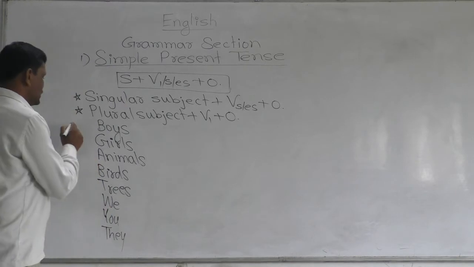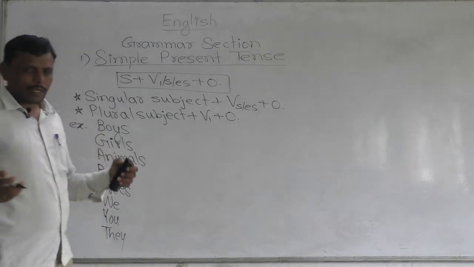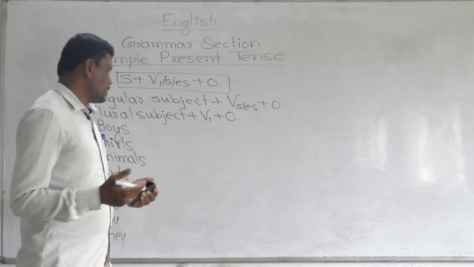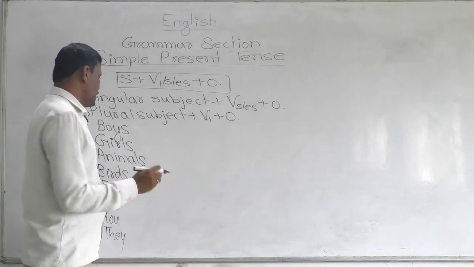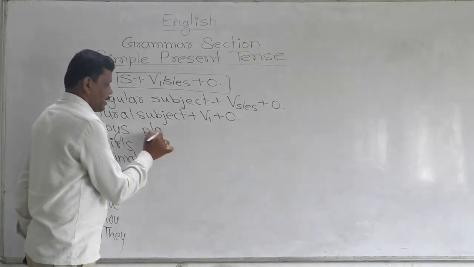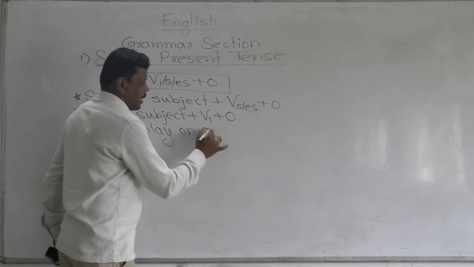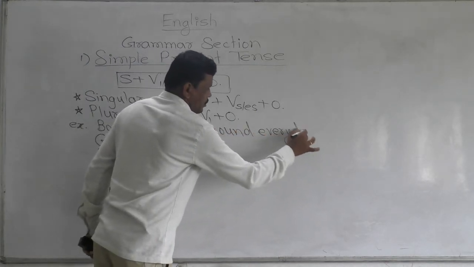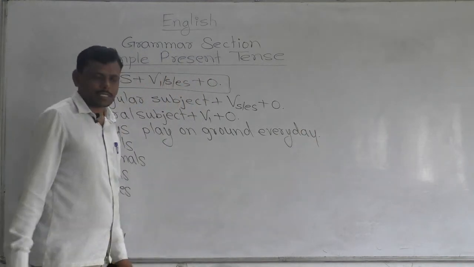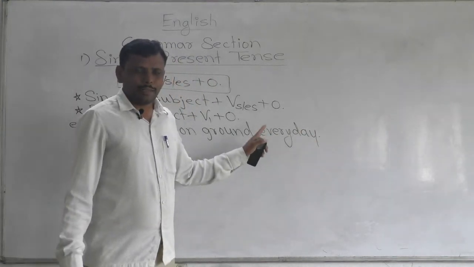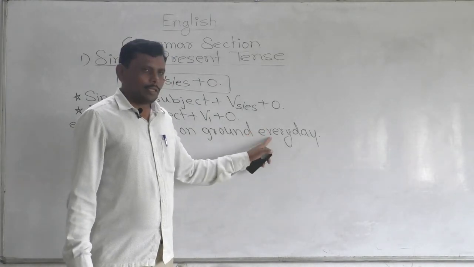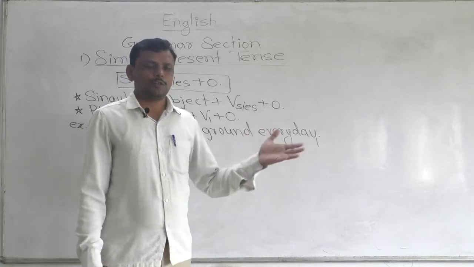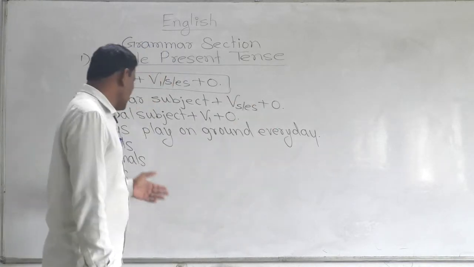See the examples. Boys, we are speaking about boys and boys is a plural subject. After this plural subject we have to use V1. Boys play on ground every day. You know that in simple present tense, every day, then always, then every year, every month, these type of the words are used to show the regular action.